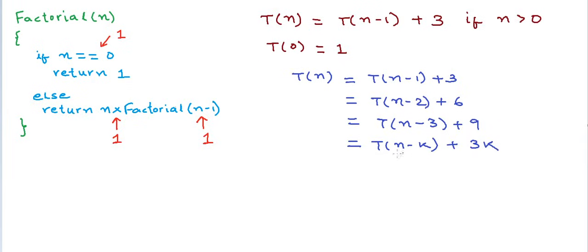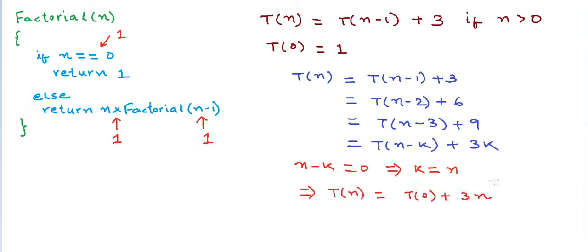Now we want to express this in terms of T(0). So in that case, n minus k will be equal to 0, or k will be equal to n. So this expression would finally reduce as T(n) equal to T(0) plus 3n, which is nothing but 3n plus 1, because T(0) is 1 here.